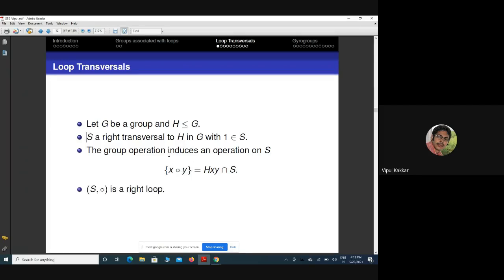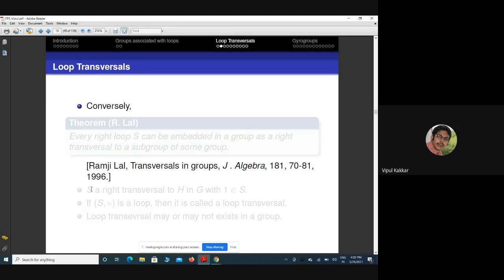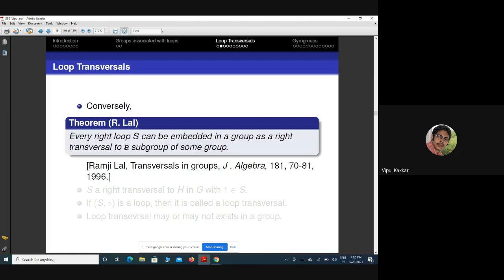One can check that on S, we get that (S, ∘) is a right loop. It means only the one-sided equations are satisfied. So the group operation induces a binary operation on a right transversal such that (S, ∘) is a right loop. And conversely, it was observed by Ramji Lal that every right loop can be embedded in a group as a right transversal to a subgroup. That converse is also true.